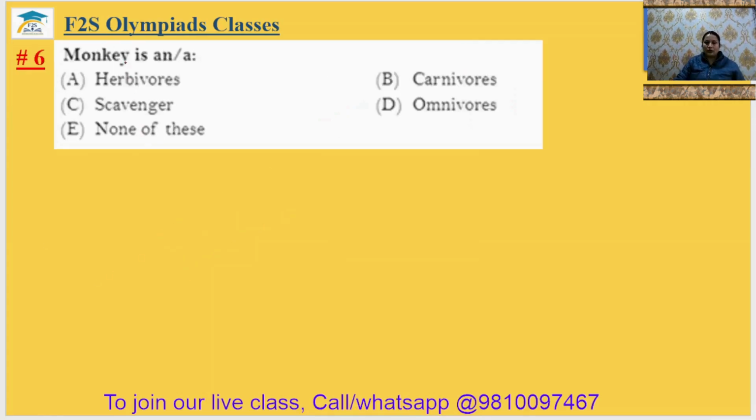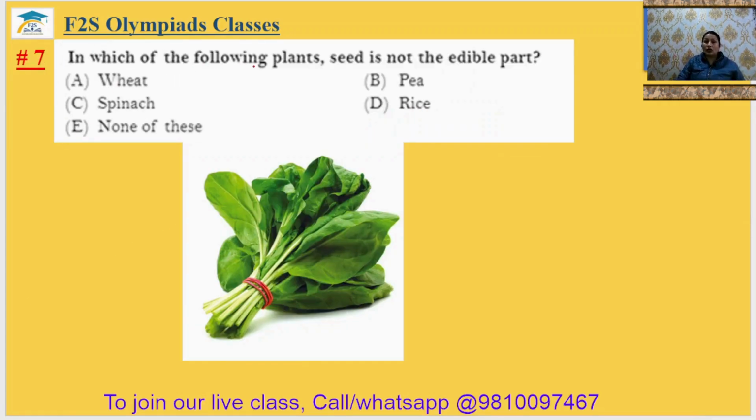Question number 6. Monkeys are omnivores. They can eat veg and non-veg both. The sixth answer will be option D. Question number 7. In which of the following plants is the seed not an edible part? In wheat, we eat the seed. Pea, the seed is the edible part. Rice, the seed is the edible part. But in spinach, the leaf is the edible part. The seventh answer will be option C.